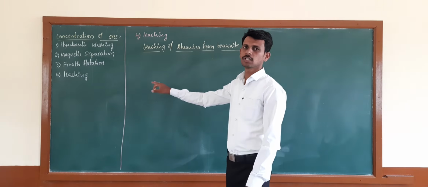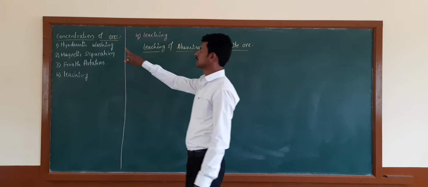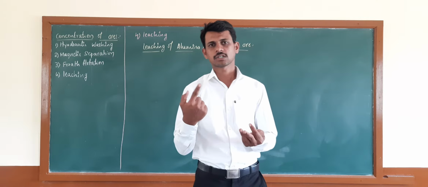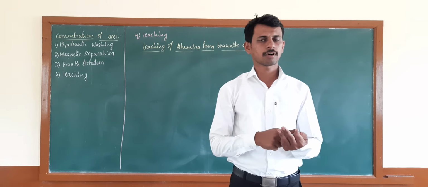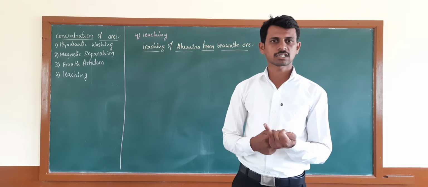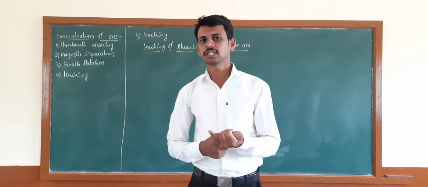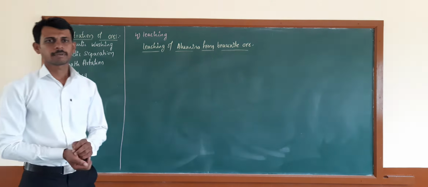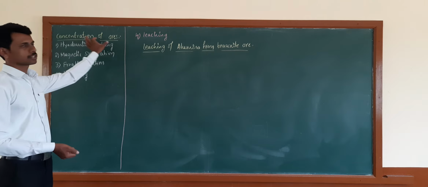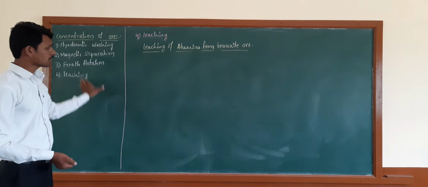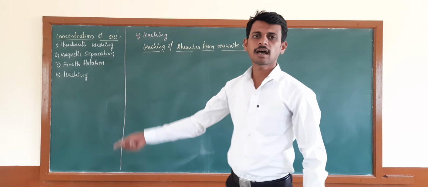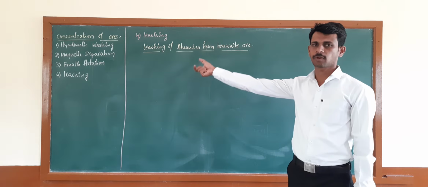It includes four steps: concentration of the ore, then conversion of the ore into its oxide form, then the reduction of the oxide ore, and the last one is refining. Of these four steps, we are discussing the first step, the concentration of the ore. Concentration of the ore means removal of the gangue particles or unwanted impurities from the ore.